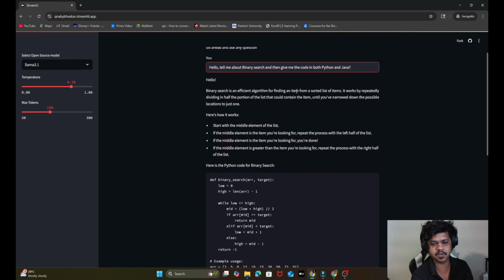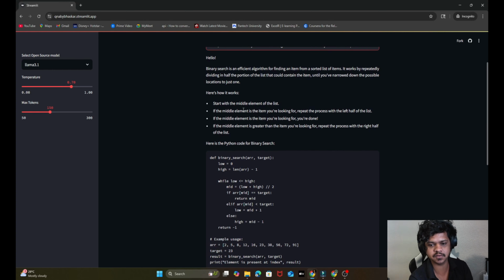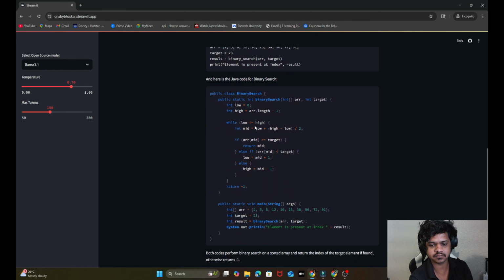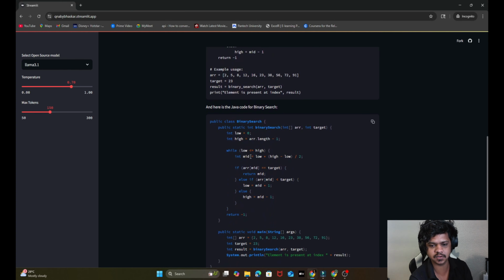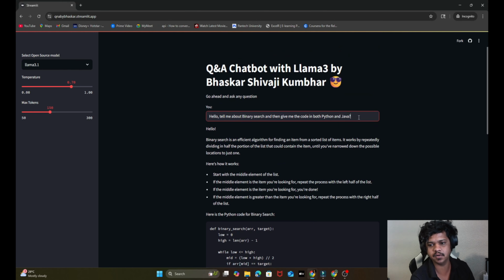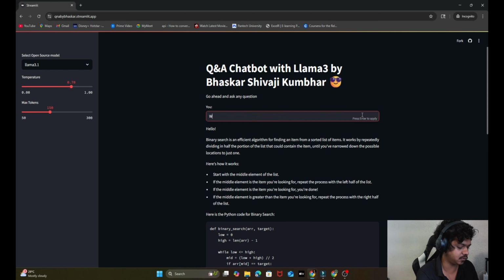So the model will give you some explanation over here, and then you are going to get the codes. This is the Python code you have. This is the Java code that you have. So it's very nice. Now let me ask some different question other than academics. Maybe if I want to know what food has a high amount of protein, let's ask that question.